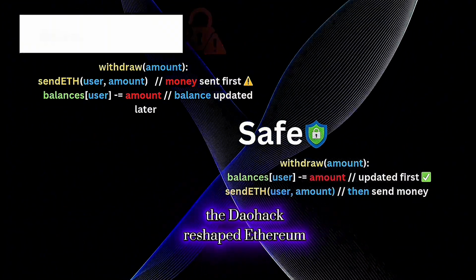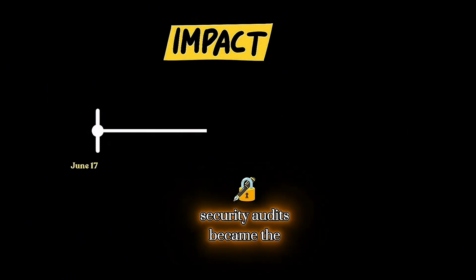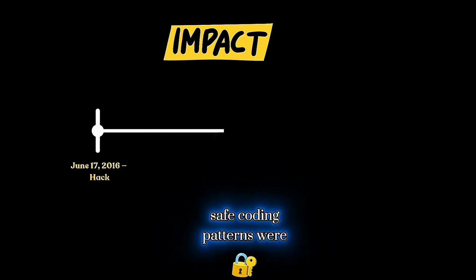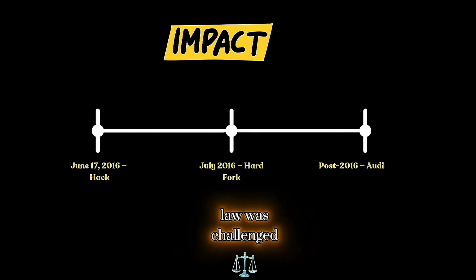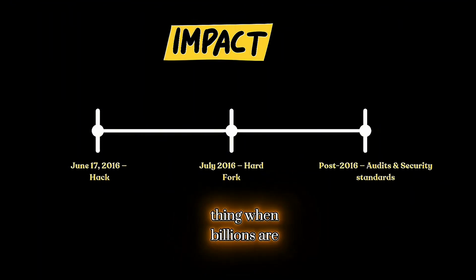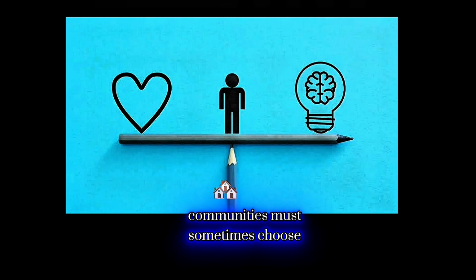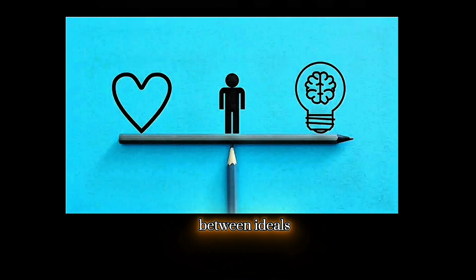The DAO hack reshaped Ethereum forever. Security audits became the norm. Safe coding patterns were taught to every developer. The phrase "code is law" was challenged. It also proved one thing. When billions are at stake, communities must sometimes choose between ideals and pragmatism.